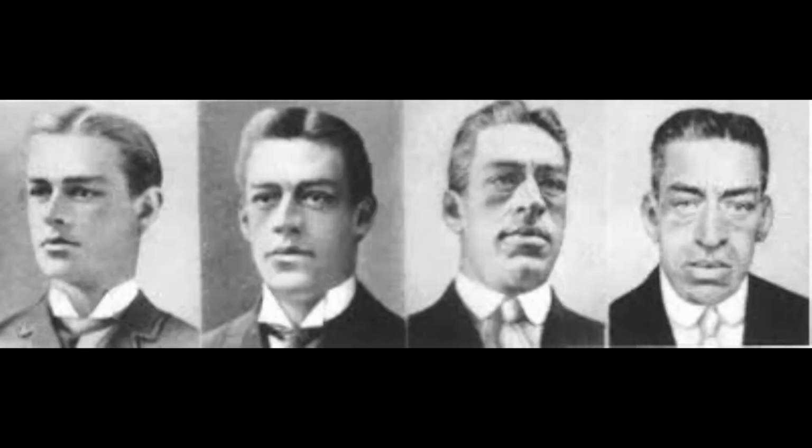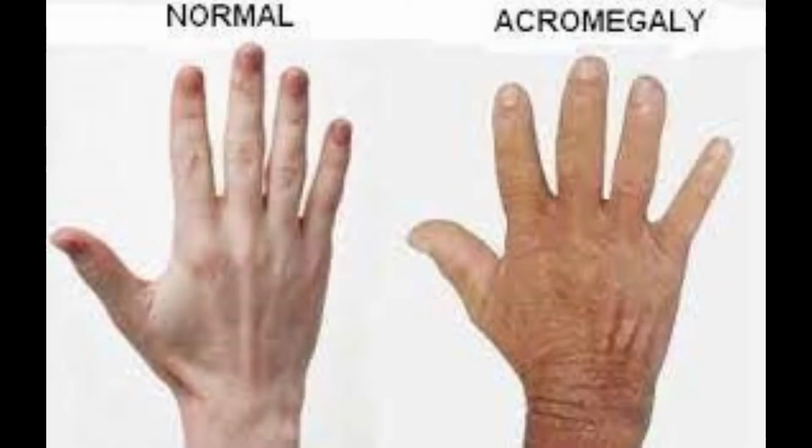Another form of hyperpituitarism is acromegaly. It's another result of overproduction of growth hormone, but this is done during the adult years after the onset of puberty. This condition causes an excessive growth of connective tissues. Now remember, your connective tissue is like 70% of your tissue already. It is relatively uncommon, with about 70 cases per million. And this disease is associated with a decreased life expectancy.